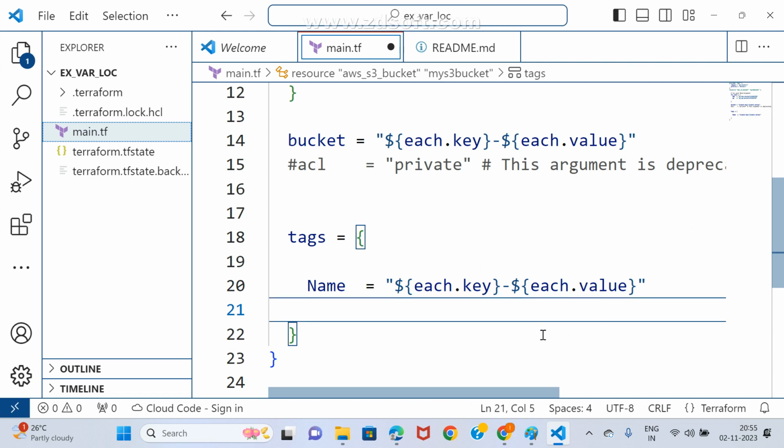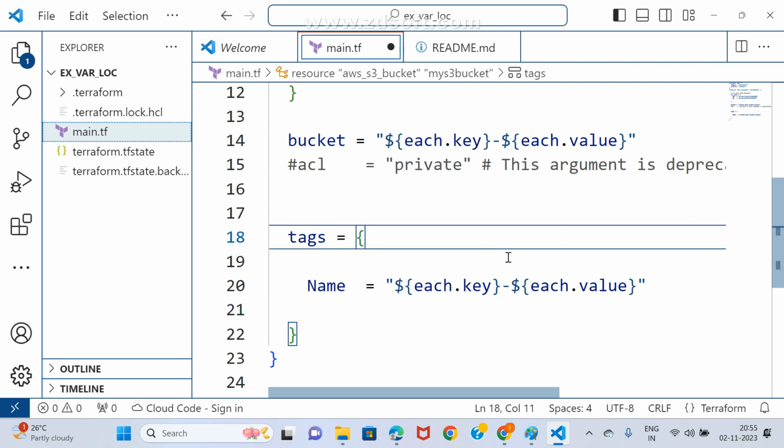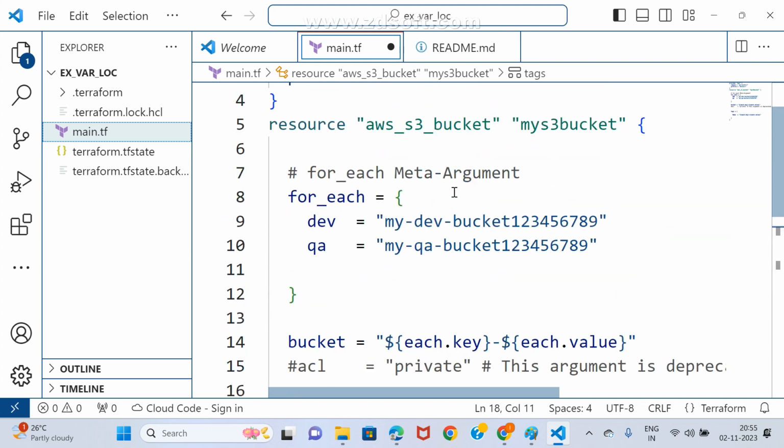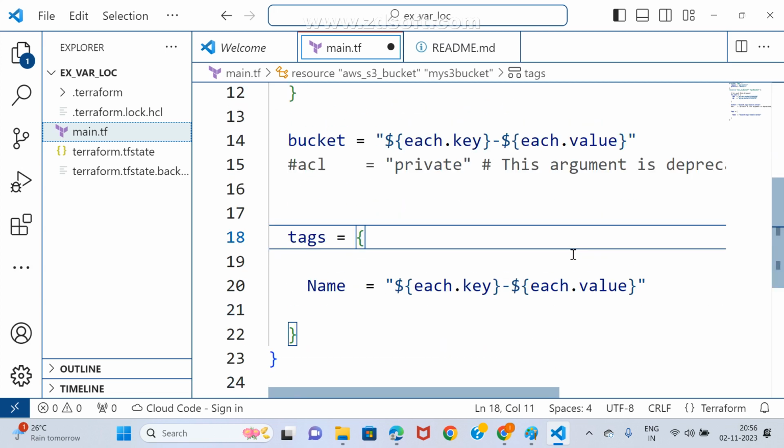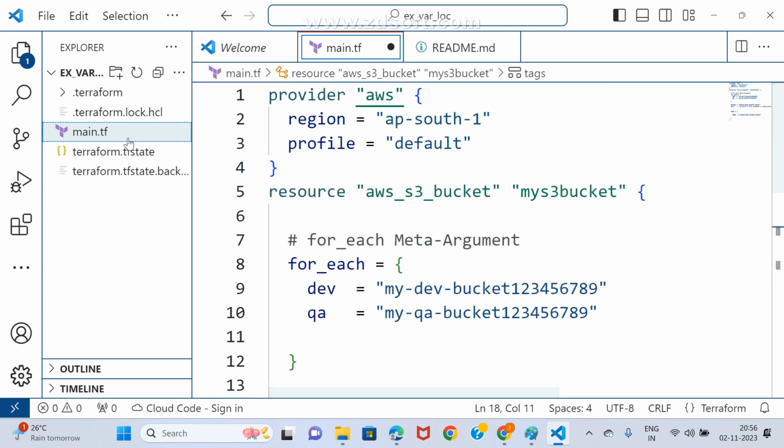Is there any difficulty here? Just observe and tell me. I am creating two bucket names. What are the names of the buckets? Dev hyphen my hyphen dev hyphen bucket something. In the same way, QA hyphen my QA bucket something. Shall I go and try it? Yes, you may go ahead.